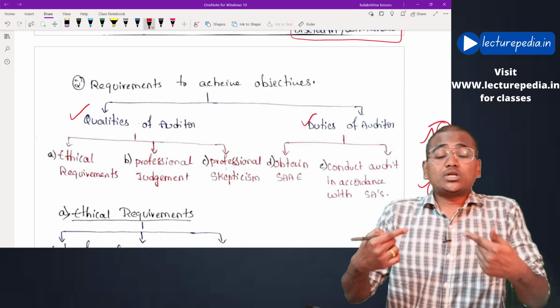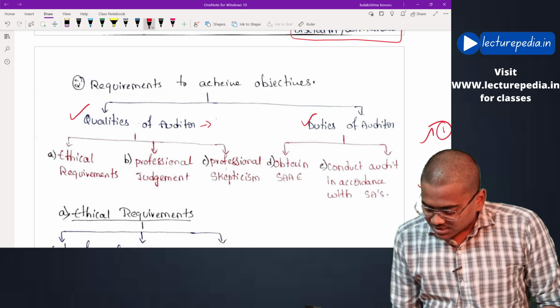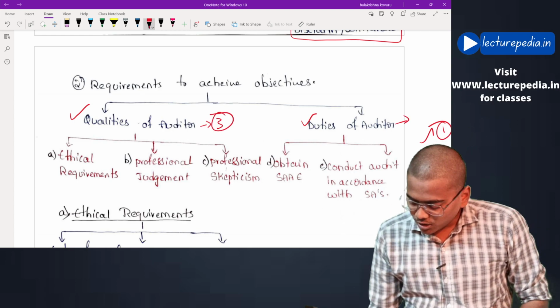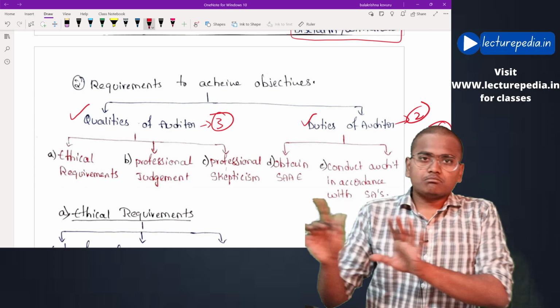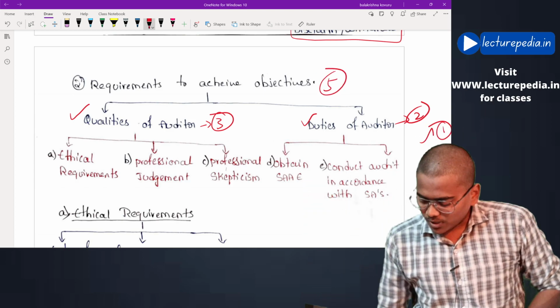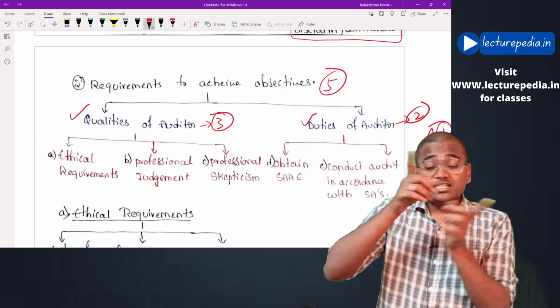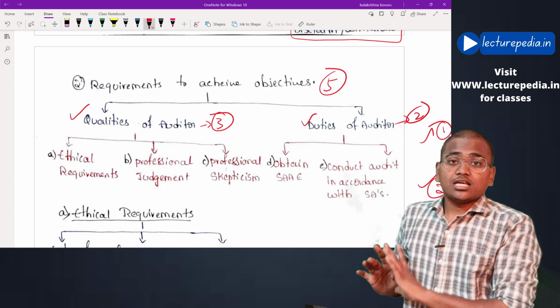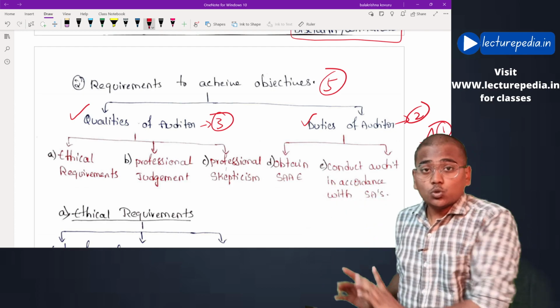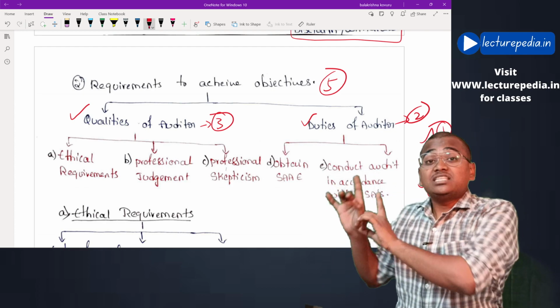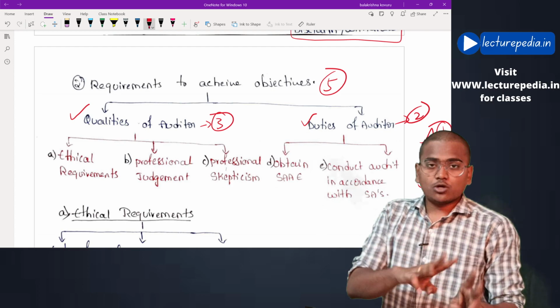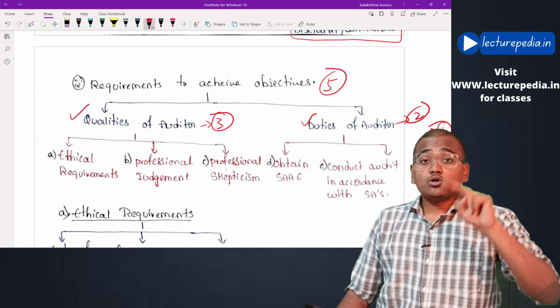Secondly, duties of the auditor. There are three qualities and two duties, a total of five requirements. That means to achieve those two objectives, the auditor needs to have these three qualities and perform these two duties. Three qualities, two duties, to achieve two objectives.